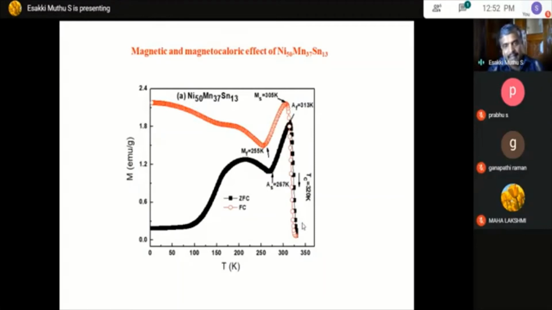As I said earlier, we want to calculate the delta SM, the magnetocaloric effect value. To do that, we first have to measure the temperature dependence of magnetization. This is the curve which shows it, and I will explain it slightly. If you see, there is an increase in magnetization which represents the ferromagnetic nature of the material. Once the temperature is reduced, there is a drop and a splitting. Actually it is a zero field cooled and field cooled curve.